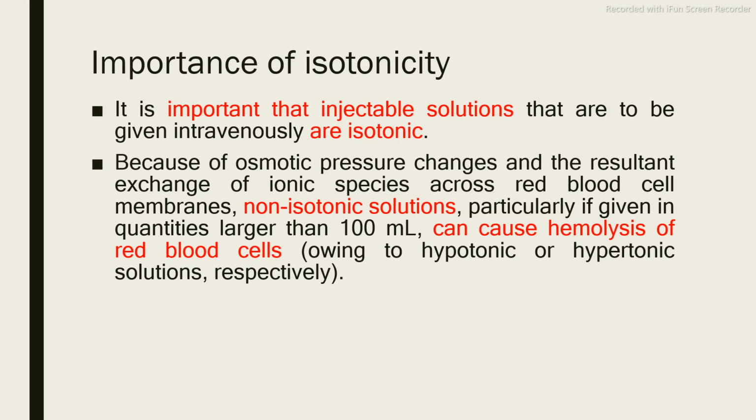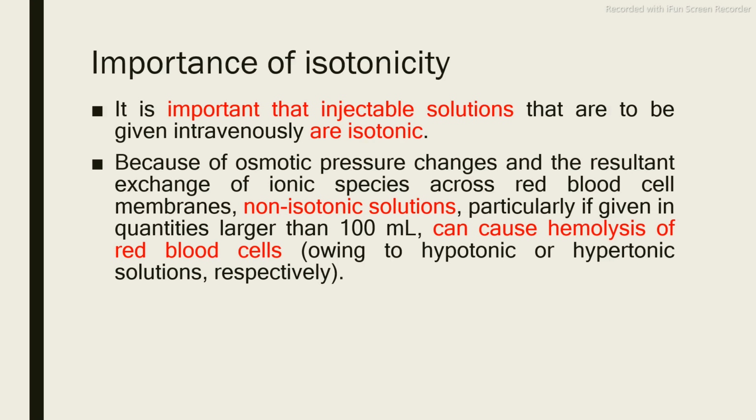If the ionic concentration of your blood and your injection is the same, it is said to be isotonic. If the solution is isotonic, the osmotic pressure in both your blood and your parenteral preparation remains the same, so there is no harmful effect on the RBCs.